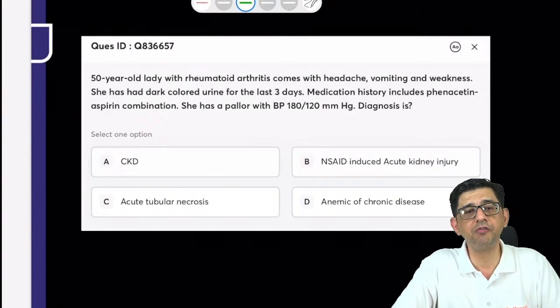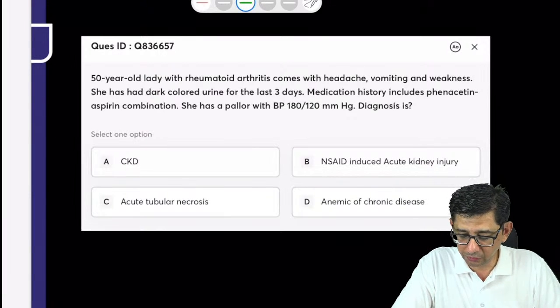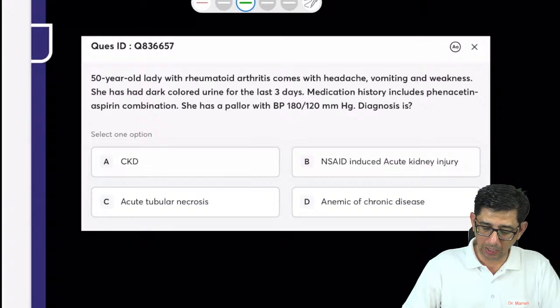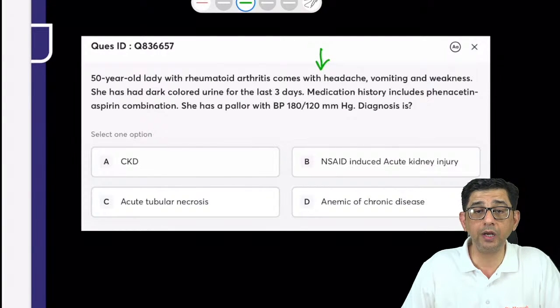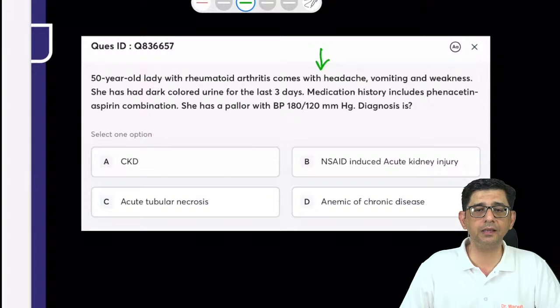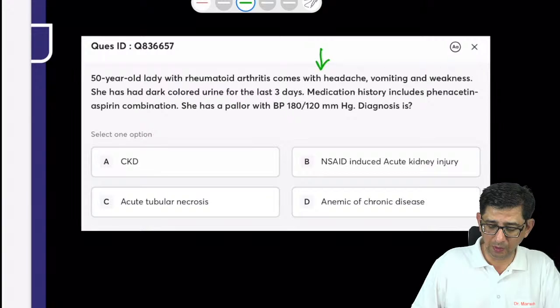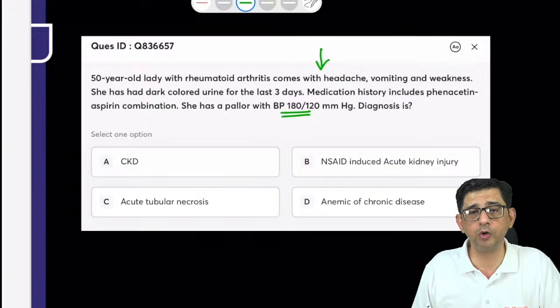This is about a 50-year-old lady with rheumatoid arthritis. She has come to your hospital with headache, vomiting, and weakness, and she's passing dark color urine for the past 3 days. The painkiller combination is very interesting: phenacetin, which is present along with aspirin, and there's a BP that's elevated. That's understandable because the painkillers are causing damage to the kidney, as we can understand from the options.